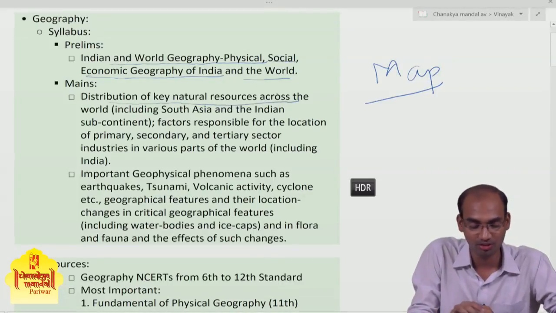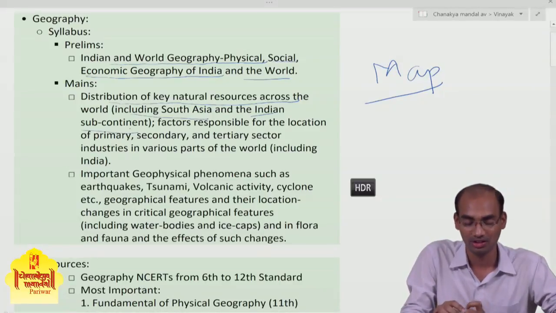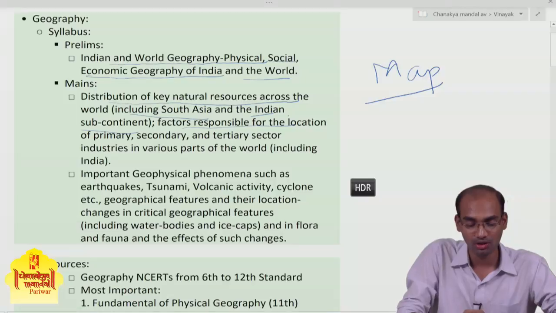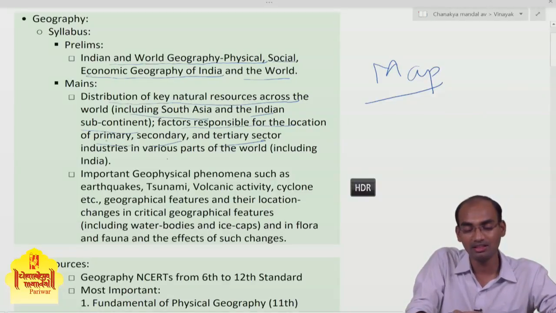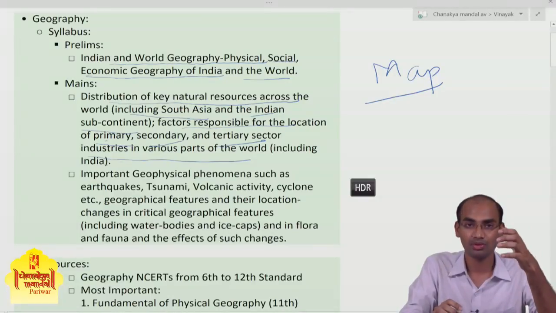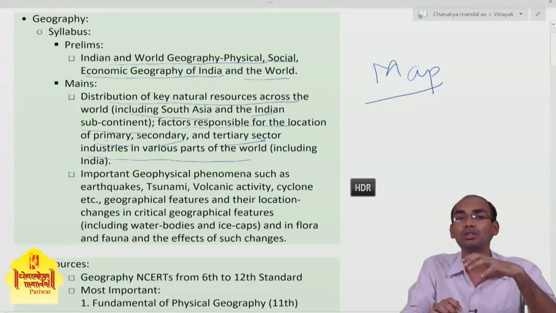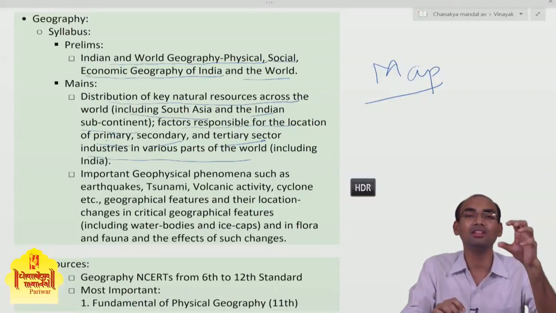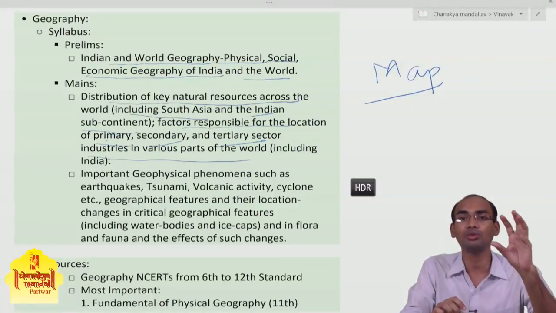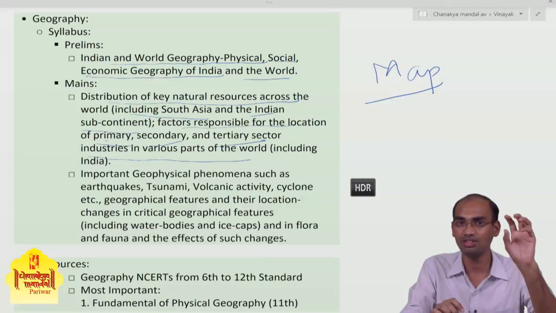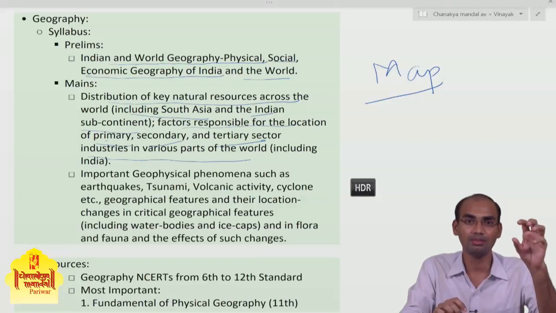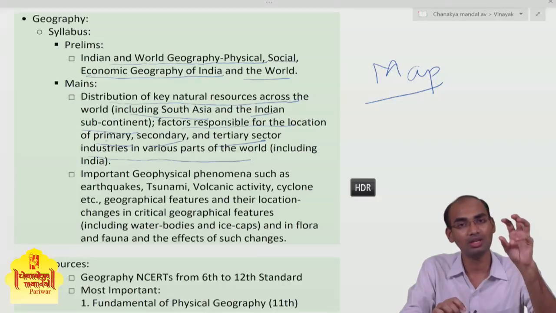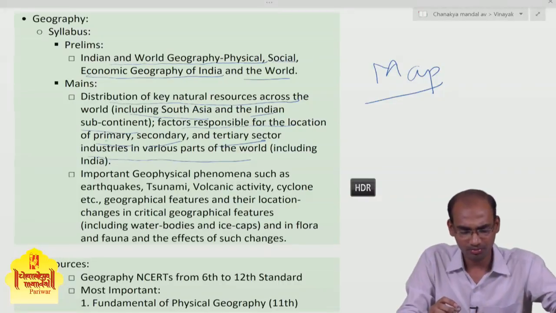Distribution of key natural resources across the world, including South Asia and the Indian subcontinent. Factors responsible for the location of primary, secondary and tertiary sector industries in various parts of the world, including India. When we go through the previous year questions, you will understand that UPSC always sticks to the syllabus. Somehow the questions that appear in the examination are related to the syllabus.